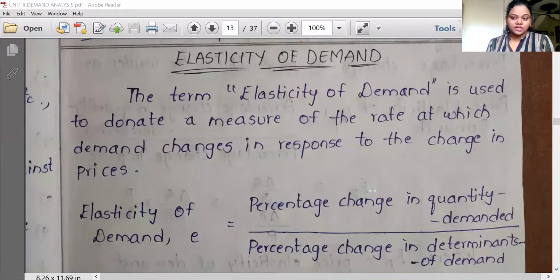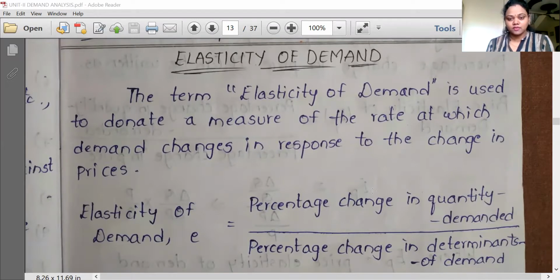The term elasticity, we have derived from physics. Elasticity of demand is a measure of the rate at which the percentage change in demand can be measured with respect to the changes in its determinants. What are the different determinants of demand?